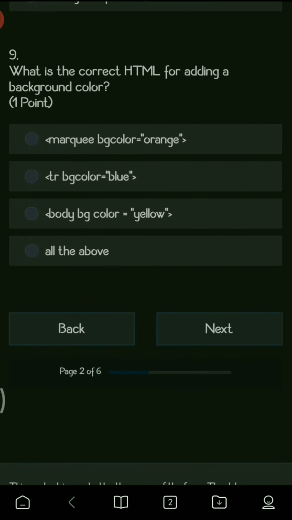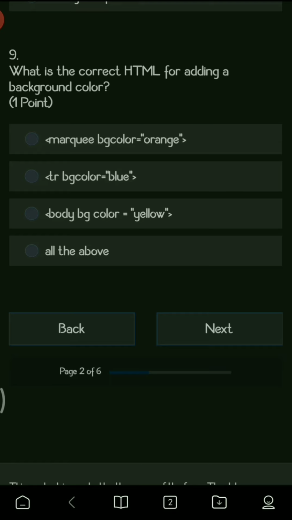Next question. What is the correct HTML for adding a background color. Now what is a correct HTML code to add a background color? So you have options like Marquee BG color is equals to orange, TR BG color is equals to blue, body BG color is equals to yellow, and all the above. Now here you have all these options.